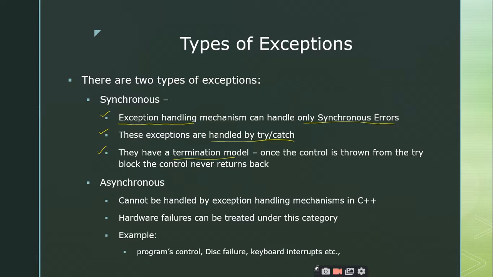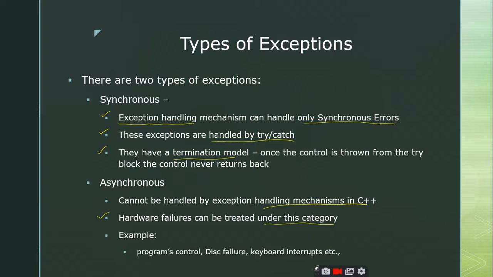Now coming to the asynchronous type of exceptions, right? It cannot be handled by the exception handling mechanisms in C++. Exception handling mechanisms are only related to the synchronous type of exceptions, and the hardware failures are treated under this category. As I told you, the asynchronous exceptions are categorized for the hardware type of exceptions, right?